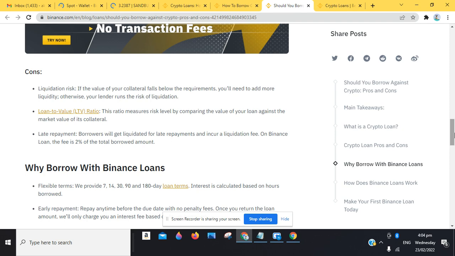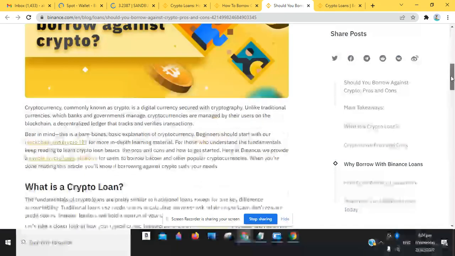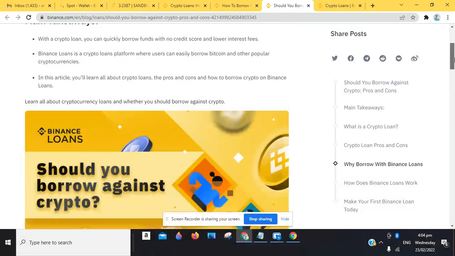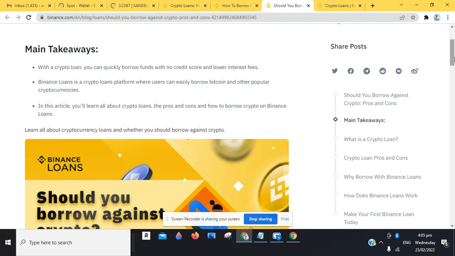So guys, I hope you're understanding this. We're currently coming to the end of this tutorial video. Before that, we've talked about what crypto loans are, how to use them, and some of the basic features. We have the renew fee features, we have the staking options, and we also have some of the reasons why people can trade with them, use them, and withdraw them to buy and push through with their transactions.